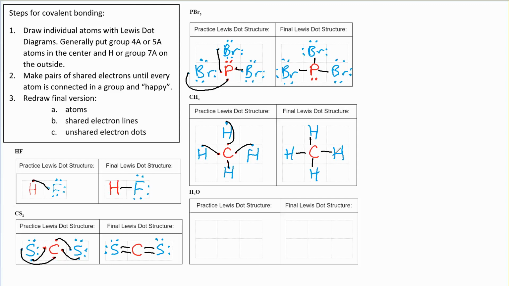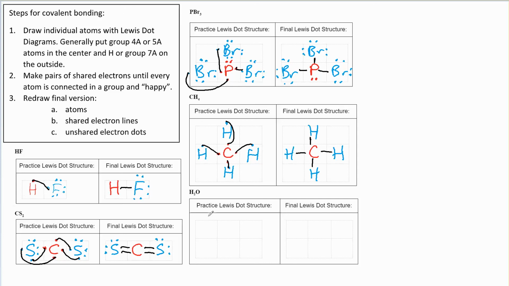And each hydrogen, it only needed 2, remember, just like in our hydrofluoric example over here. So it started with 1 valence electron, and then it's getting a second one that's shared from carbon. So all of our hydrogens are happy as well. All right, let's do one last one, water.